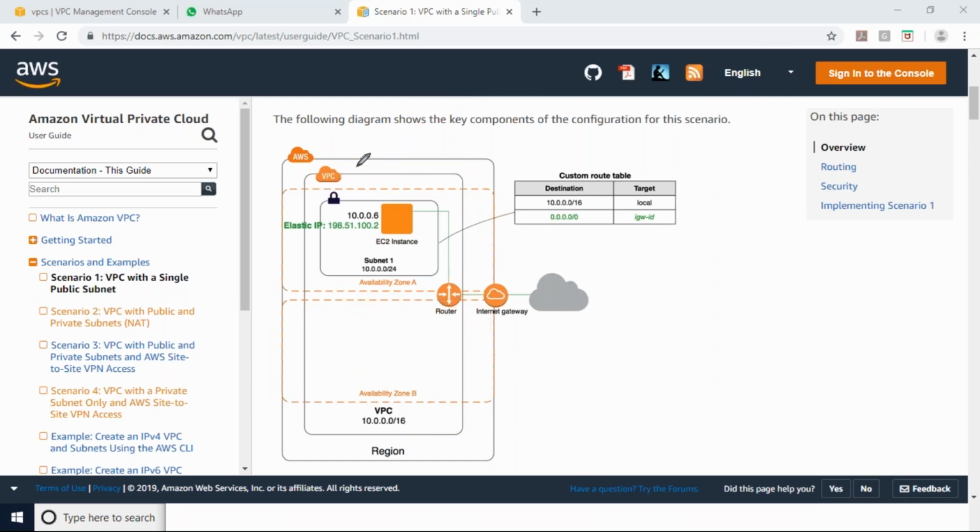So here you can see this is my region. This is my VPC. This is my availability zone. In this availability zone, we have created one network with this IP range. You can see the IP range 10.10.0.0. So this thing we will call the subnet.